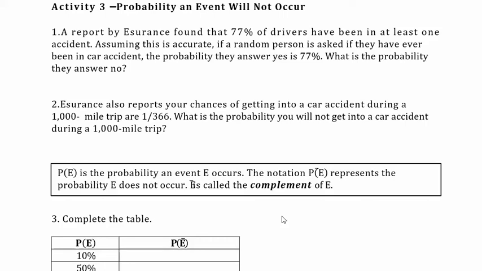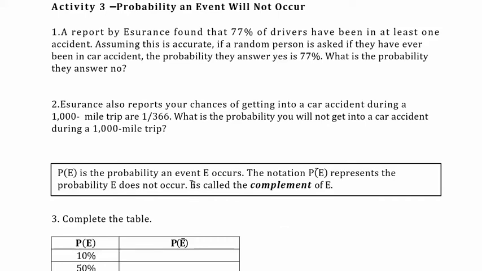In this activity, we're going to take a look at the probability that an event will not occur. Let's take a look at question number 1. A report by Esurance found that 77% of drivers have been in at least one accident. Assuming this is accurate, if a random person is asked if they have ever been in a car accident, the probability they answer yes is 77%. What's the probability they answer no?